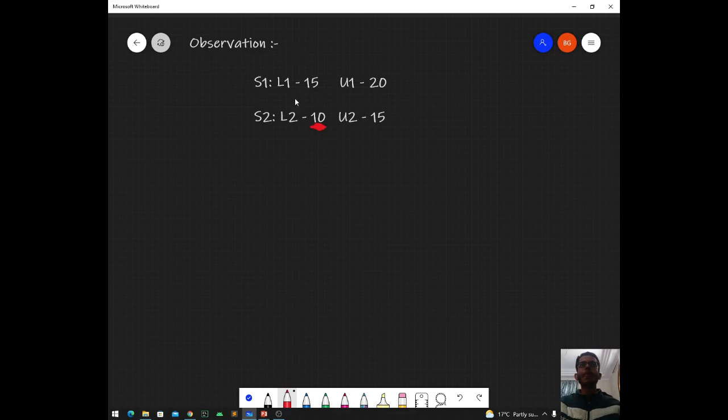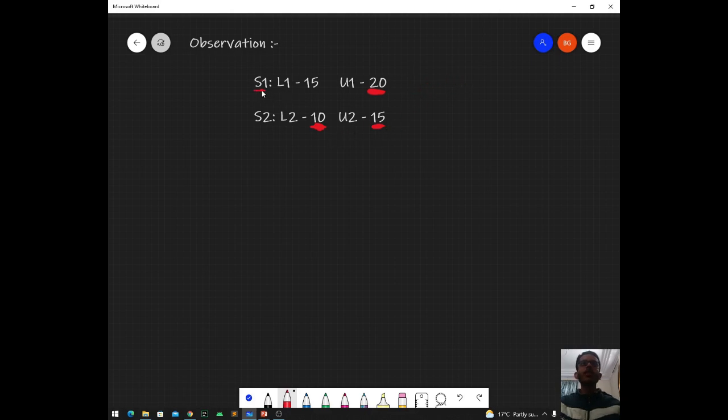And if we see that the upper limit of singer 1 is greater than the upper limit of singer 2, then again singer 1 can also not be the loser in any match with singer 2, because singer 1 can also sing in some more extra ranges in which singer 2 can't sing, which are from 16 to 20. Singer 1 can sing the ranges 16 to 20 as well, in which singer 2 can't sing.